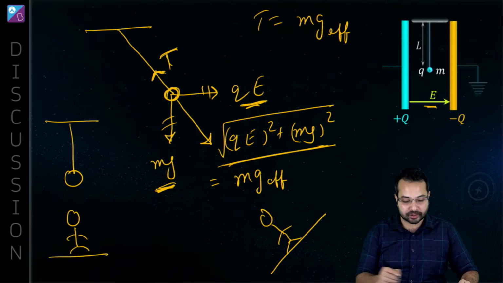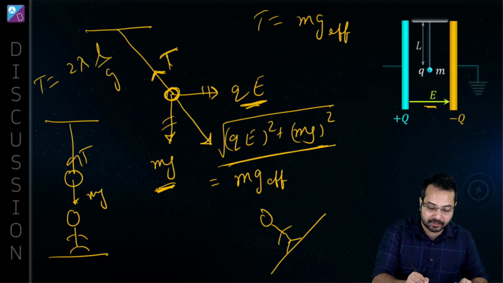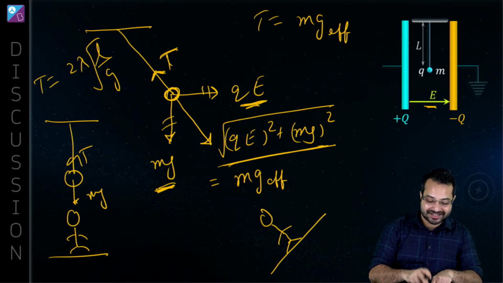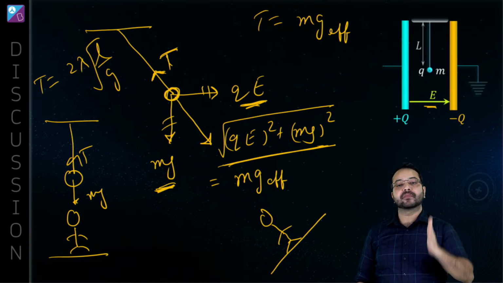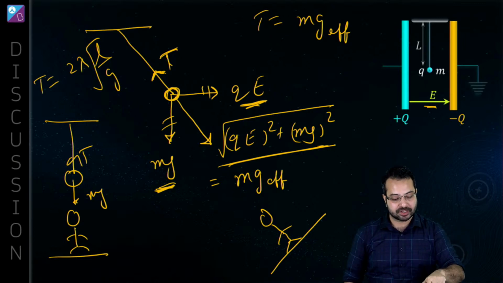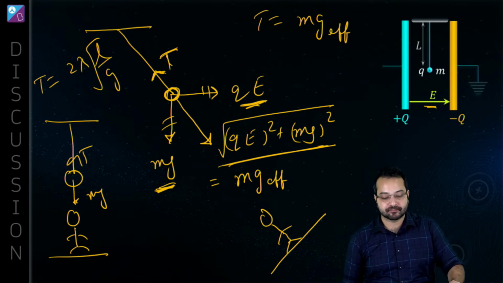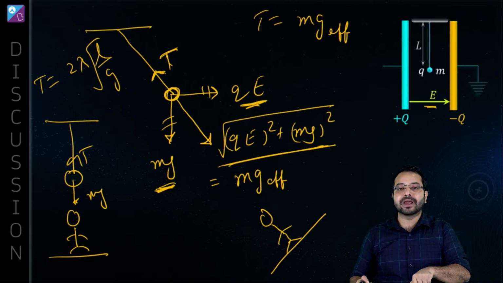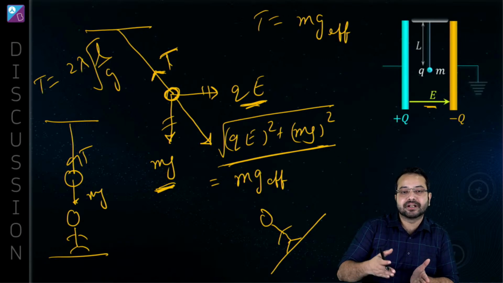Is that correct? Then this was mg and this was tension, so you said that the time period is 2 pi under root of L by g. In a normal world, you used to say that this is the time period. You used to watch the world in this particular orientation. So in that case, in the equilibrium position, T was equal to mg. But in this situation, what has happened? T has become equal to m into g effective, and all that has happened is our world has become a little inclined.